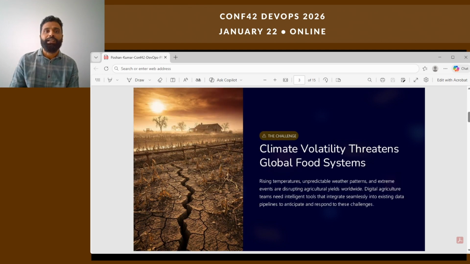The challenge: climate volatility threatens food systems. Food insecurity remains stubbornly high. SOFI shows hunger in 2022 and 2.3 billion experienced moderate or severe food insecurity. Affordability of healthy diets remains a critical constraint.